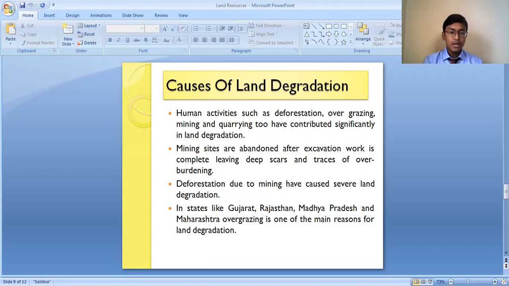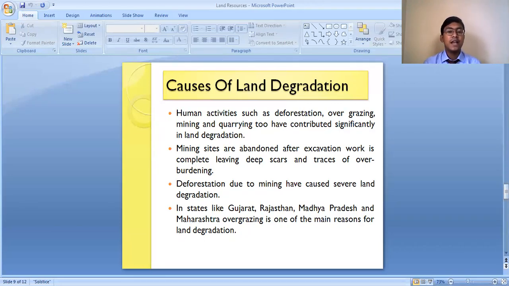See, basically, the mining sites are abandoned after excavation work is complete, leaving deep scars and traces of overburdening. Okay, so basically, in the areas where mining activities are carried out, what do we do actually? The people dig out the tunnels and go beneath the earth, into the interior of the earth, and they extract the minerals and all. So after extracting the minerals, the caves which are formed because of this mining activity are left abandoned.